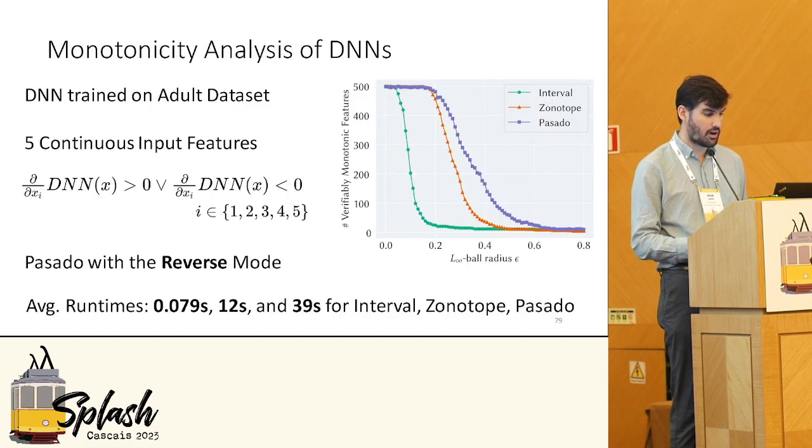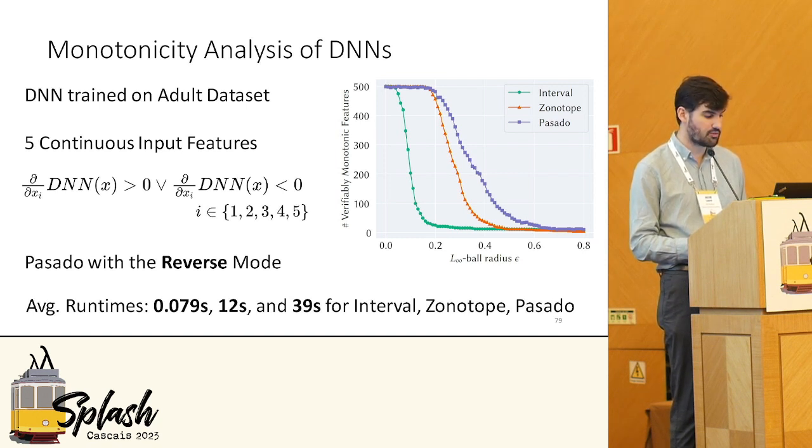So our last evaluation was a monotonicity analysis of a deep neural network. We take the adult data set, which is a popular data set in algorithmic fairness, and there's multiple categorical features, but we're particularly interested in these continuous input features, things like number of years of work experience, among others. And we want to prove monotonicity with respect to these features, because this monotonicity is an interesting notion of fairness that has recently emerged in the literature.